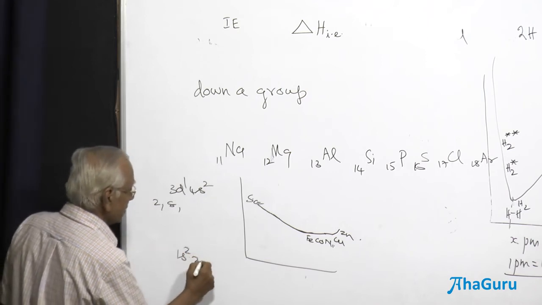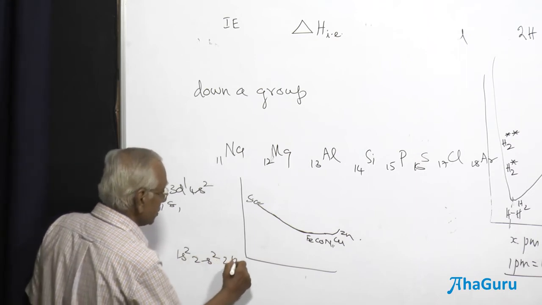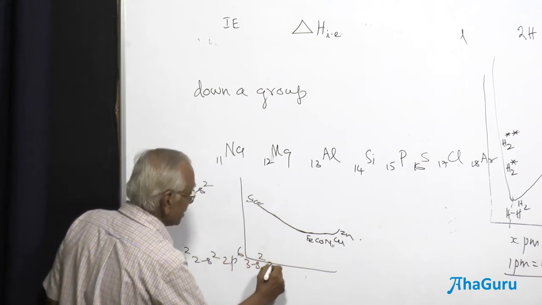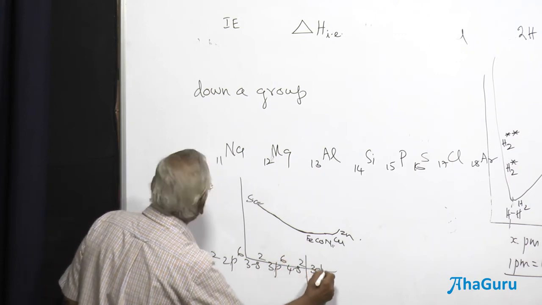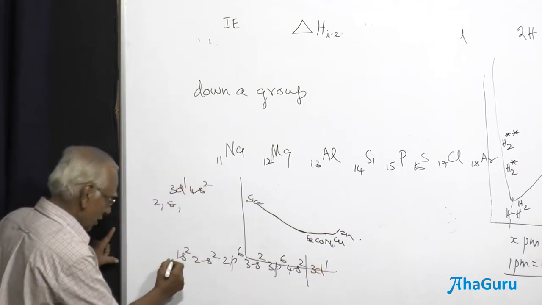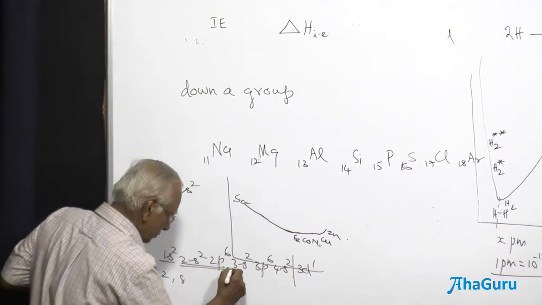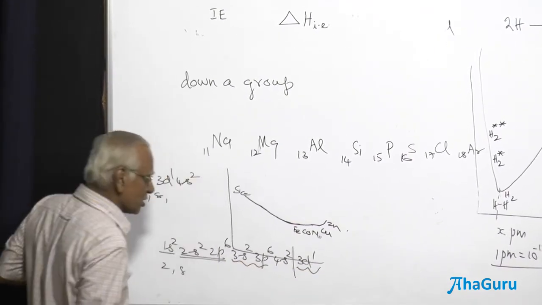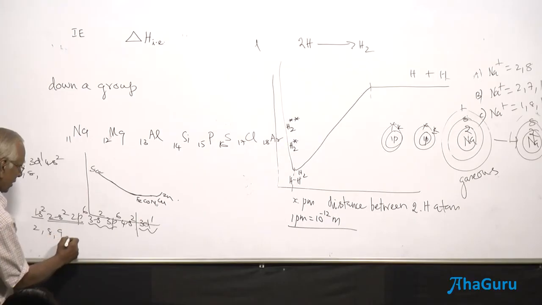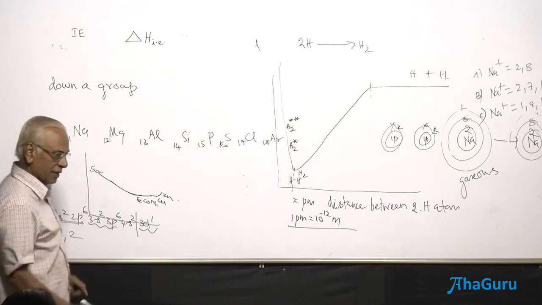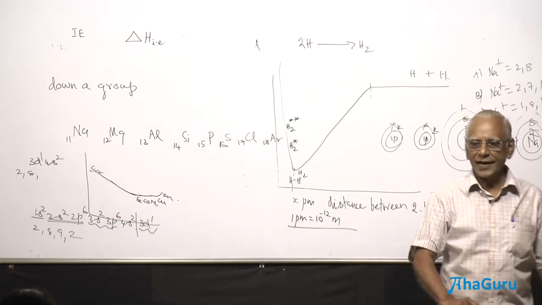Write it: 1s2. I shall tell you how to write the shell configuration. 1s2, 2s2, 2p6, 3s2, 3p6, 4s2. I told you 4s2 is going to be 20, then 3d1. First shell, how many electrons? 2 electrons. Second shell, 8 electrons. The third shell should include this also, so 8 plus 2, 8 plus 1, 9. And the last shell has 2. 2, 8, 9, 2 is the shell structure of scandium.